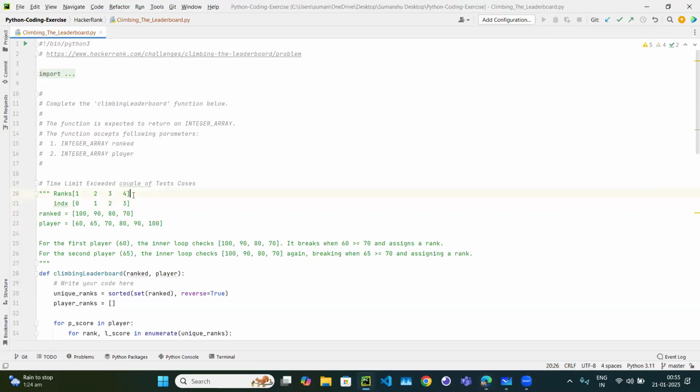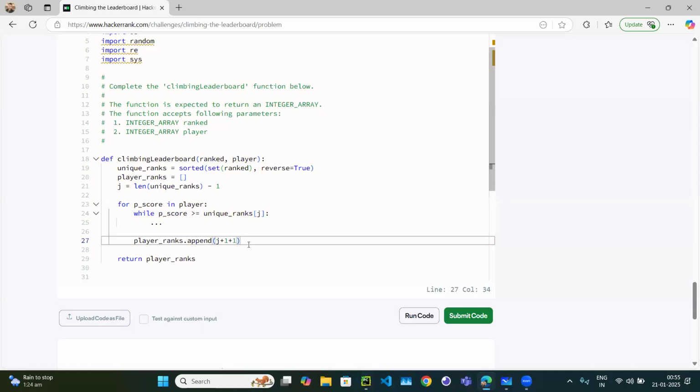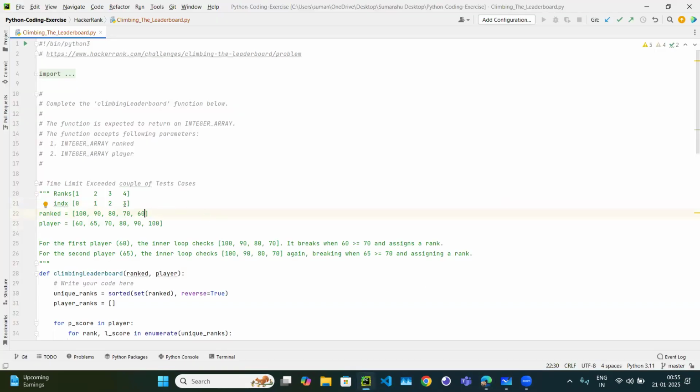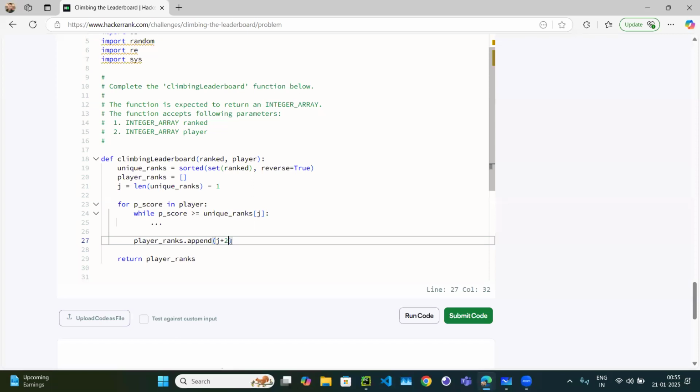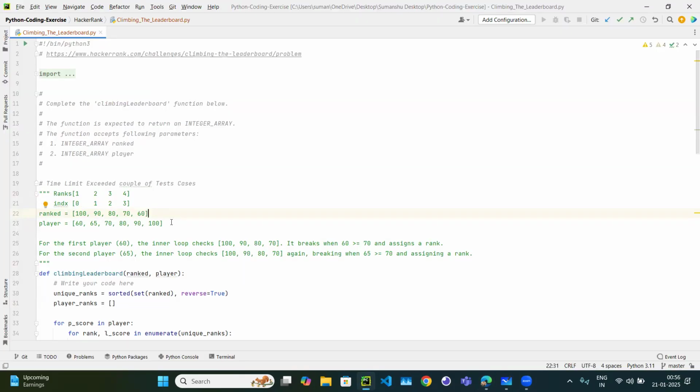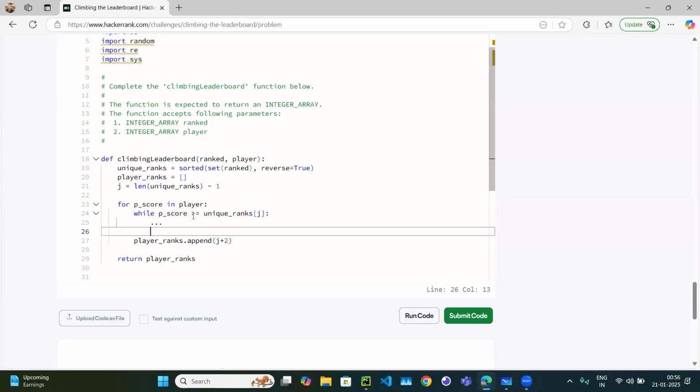But we need to place that element even after that. So basically plus one more, so you can say plus 2, right? Because j plus 1 will give you the actual rank of the element where the condition failed. And if the condition failed, it means we need to place the element after that. So that rank plus 1, so j plus 2. Okay, so now this condition fails, so it's not even going to enter the while loop.